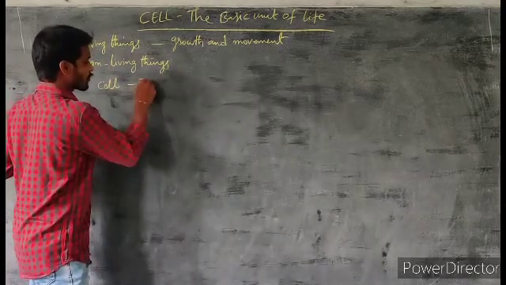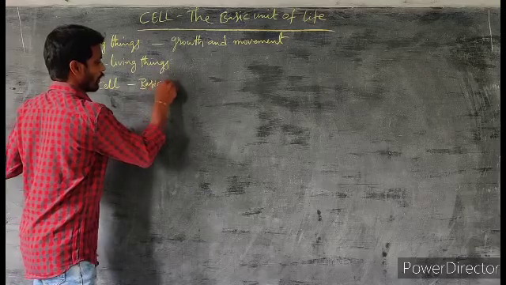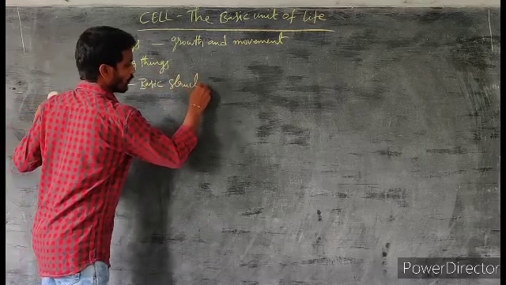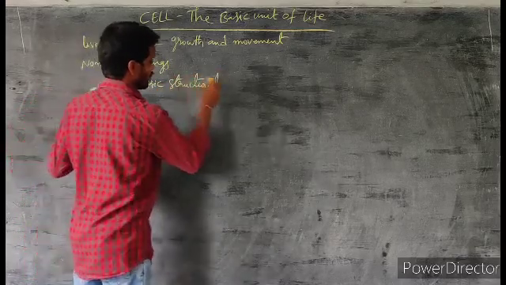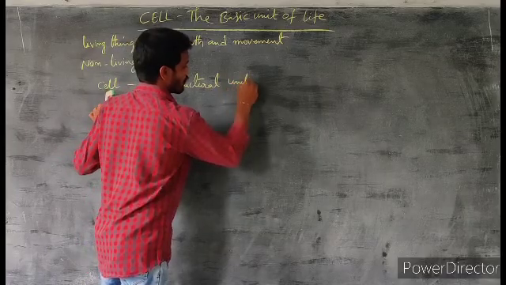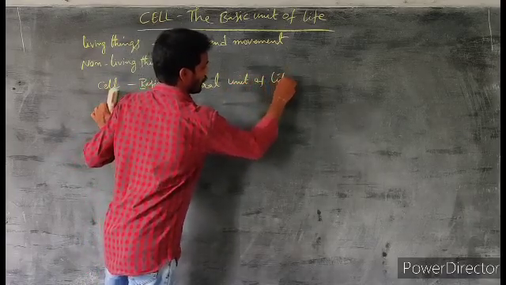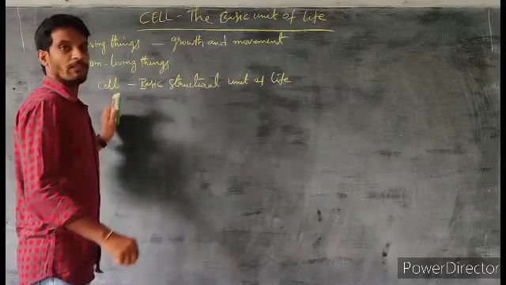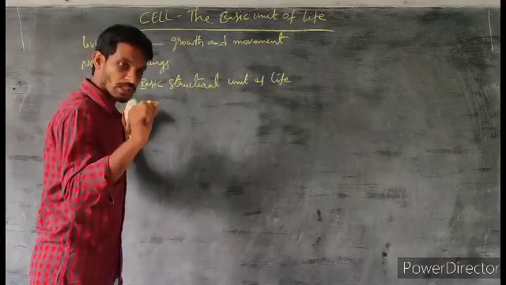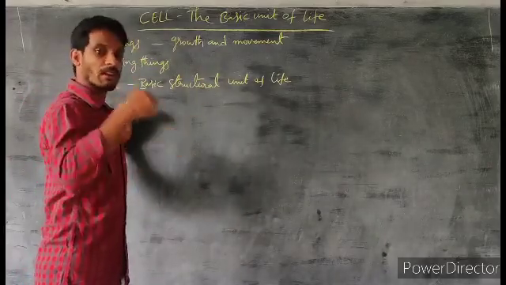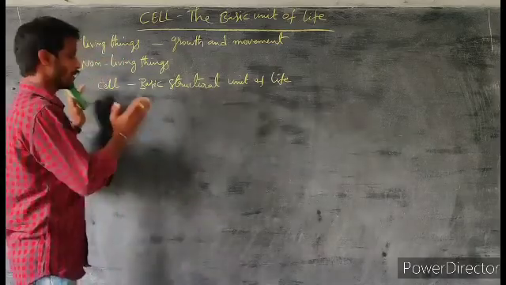So, the cell is called the basic structural unit of life. Whether the living organism is a small microorganism or a big elephant, whatever it may be,